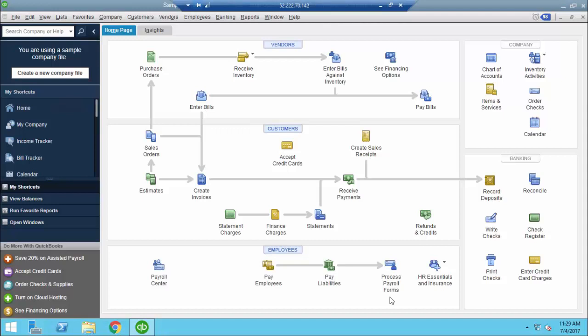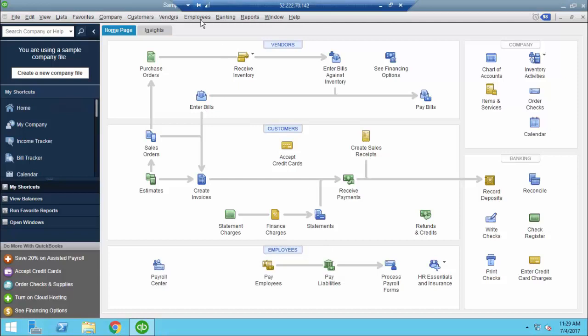For those of you unfamiliar with the Assisted Payroll platform, this is an offering by Intuit where they will handle all of your state and federal tax filings, tax payments, as well as preparation of W-2s at the end of the year. So it is not a do-it-yourself payroll. Intuit handles all of that for you.